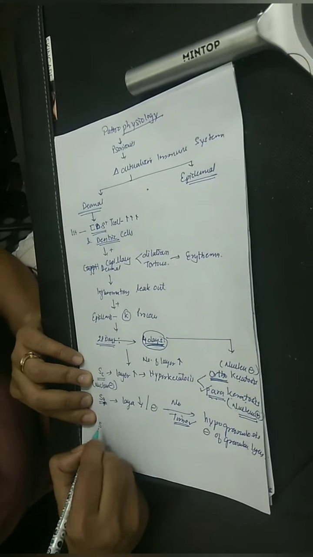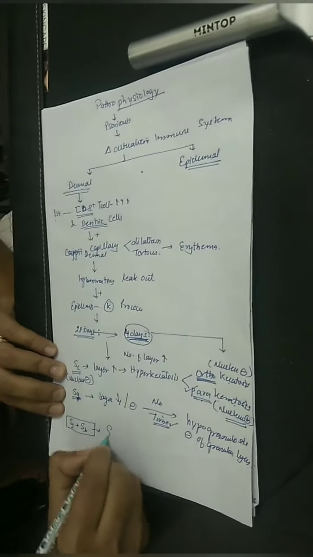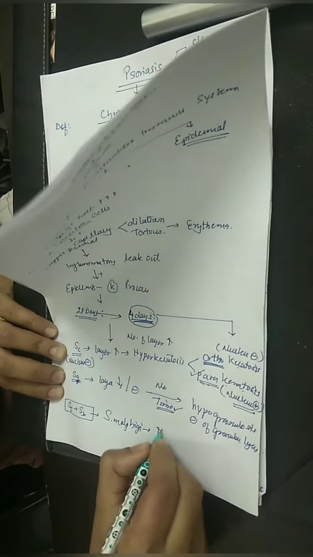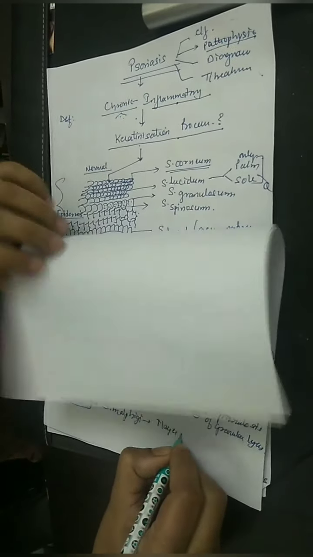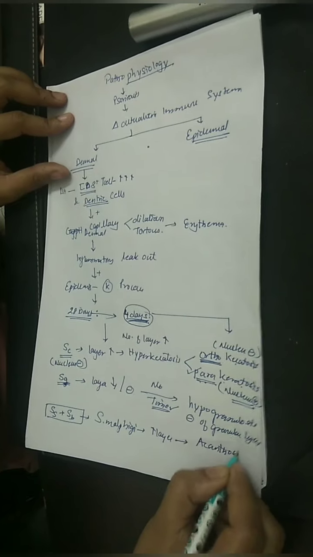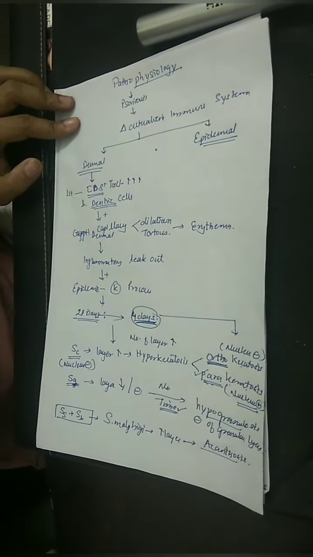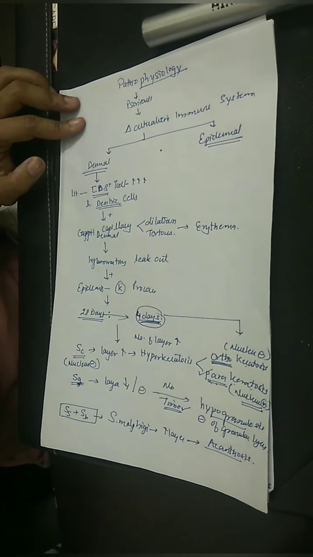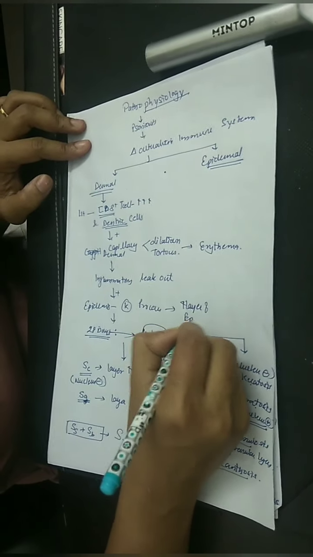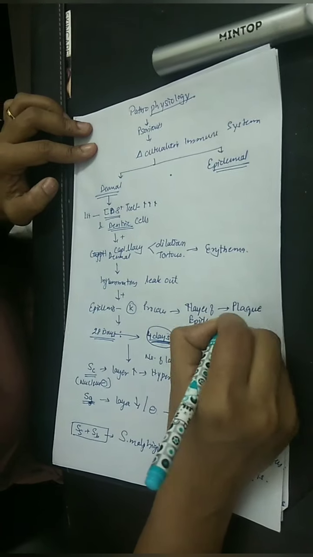Next, stratum spinosum and stratum basale are collectively known as stratum malpighi, and here also the cell layer will increase, which is known as acanthosis. Okay, so we get acanthosis, hypogranulosis and parakeratosis. So due to increase of layers of epidermis, we get plaque. What is plaque?